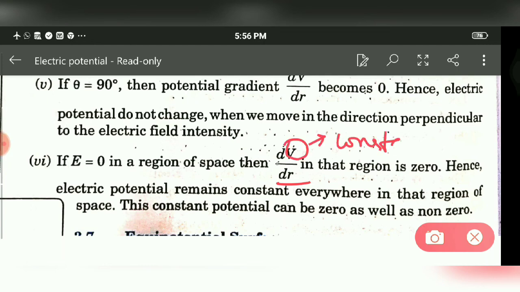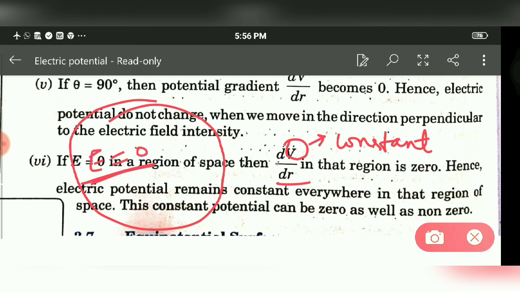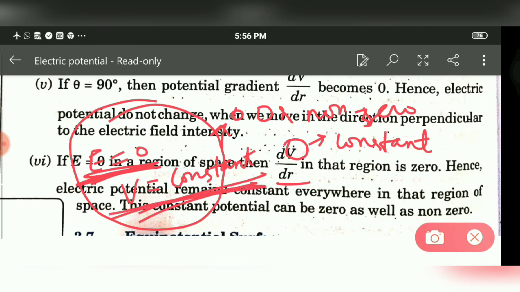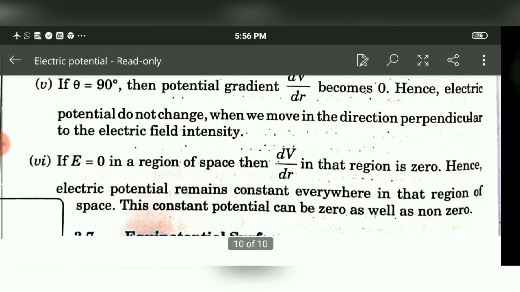So V is constant over here. If I have a region where E is equal to 0, then in this region V is going to be constant. This constant value of V can be 0 or non-zero. And if E is 0 and V is constant, the work done in this system is also going to be 0. This point is quite important.